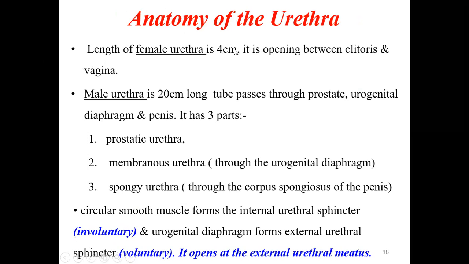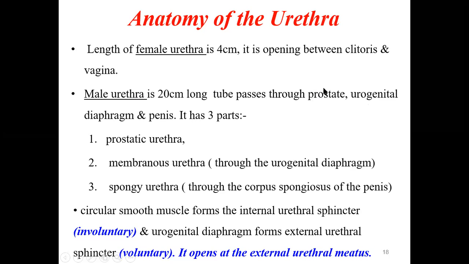In case of female, it is very short, just 4 centimeters, and opens between the clitoris and the vagina. But in case of male, the male urethra is very long, almost 20 to 25 centimeters long, and the tube passes through three important structures. One is the prostate, then the urogenital diaphragm, and then it will pass to the penis in case of the male. So it has three parts.